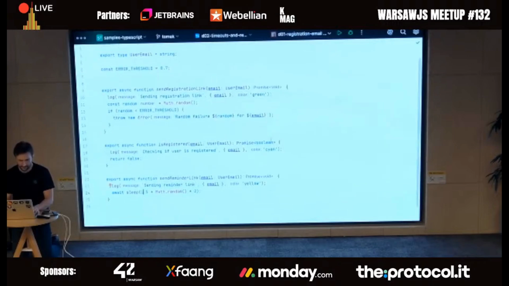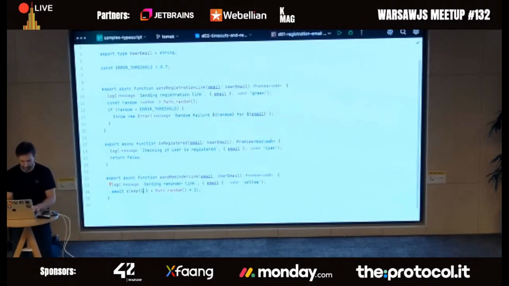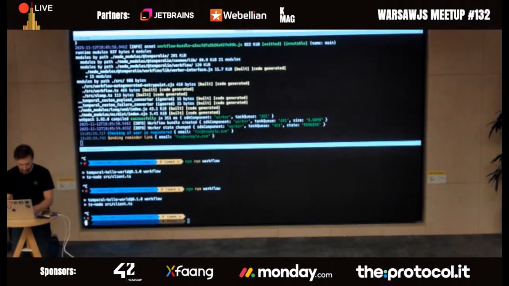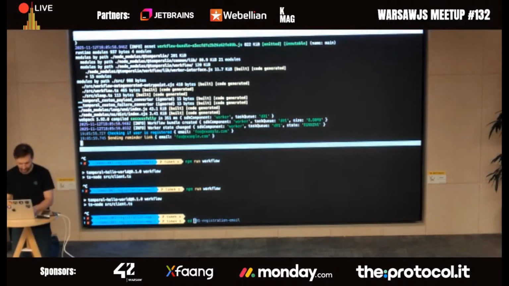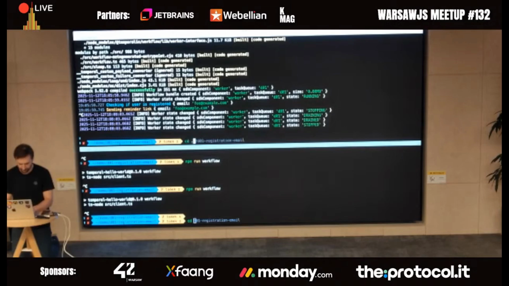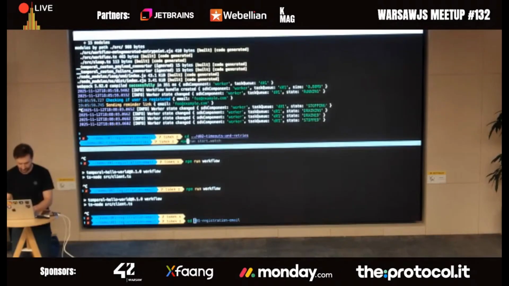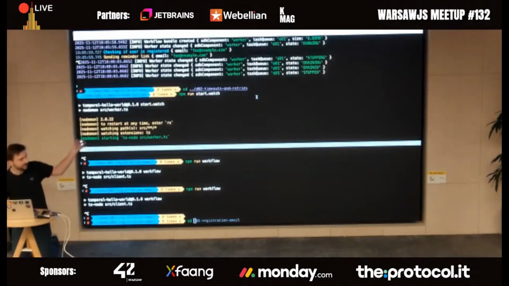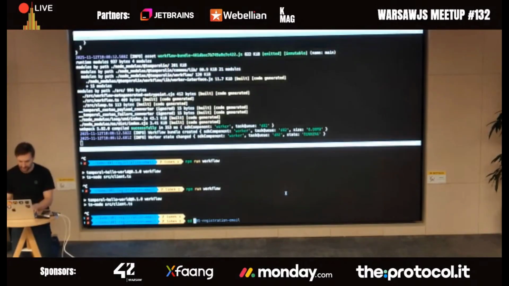All right, so here's the one that I wanted to show you right now. So let me quickly move on to the other one. I'm going to start the worker. npm run start watch. So this is my server. This is the thing that's going to run my application code. It's running right now.